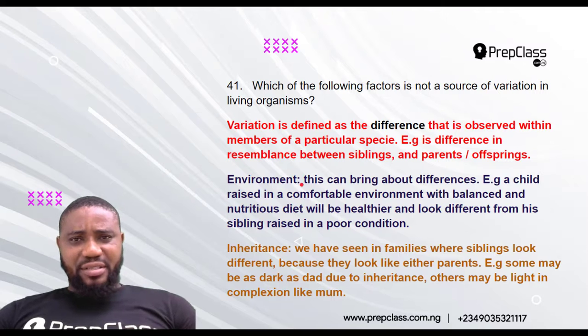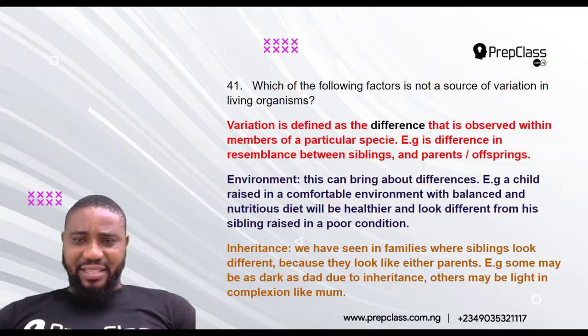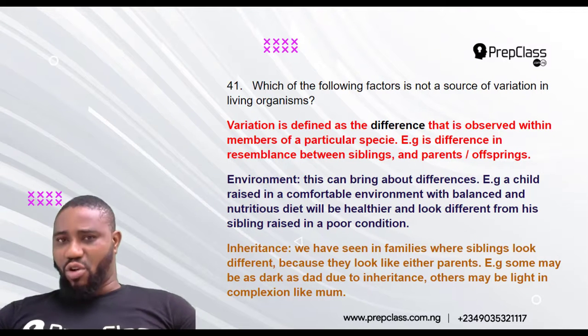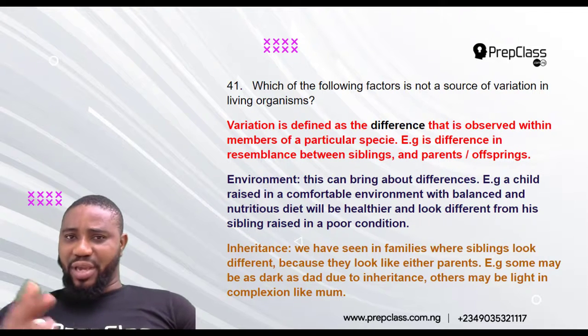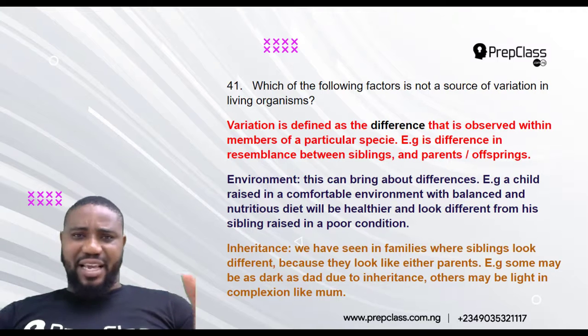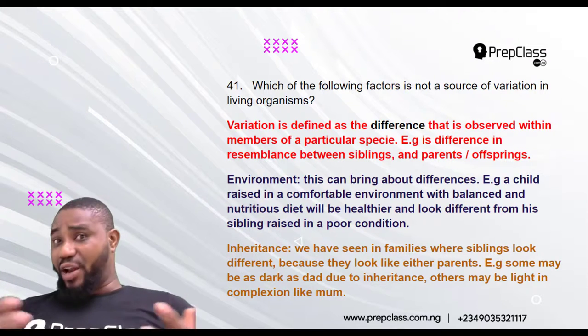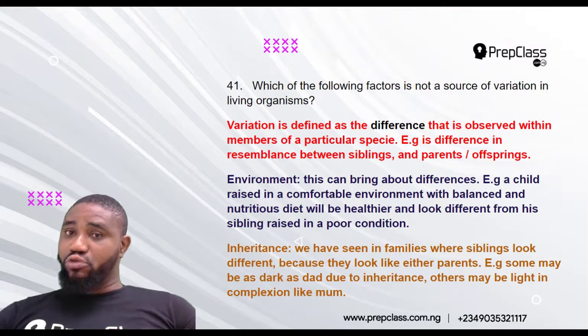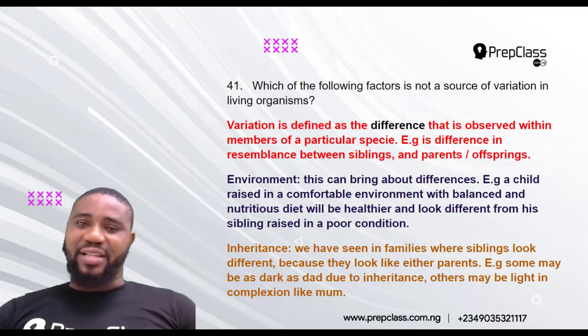Environment simply means the area that an organism is found in and certain things in that area that affect the organism. Do you understand? A place where you are found and those things in that area that affect you, like temperature change, like rainfall, like good food, nutrients in the case of plants and so on.